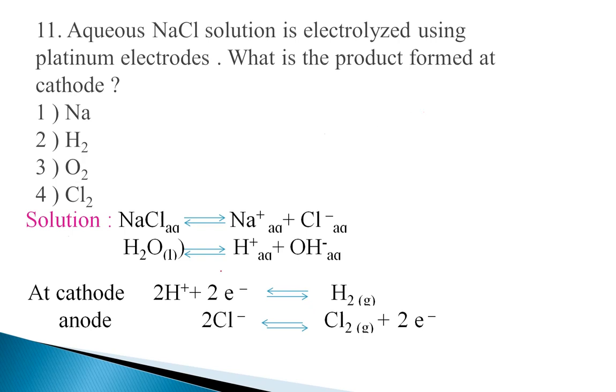We know the reactions of electrolysis of aqueous NaCl. At cathode, reduction of hydrogen takes place to form H2 hydrogen, and Cl minus undergoes oxidation to form Cl2 chlorine, and H2 is having greater reduction potential. H plus ion undergoes reduction to form H2. The right option is 2, it is the correct answer.